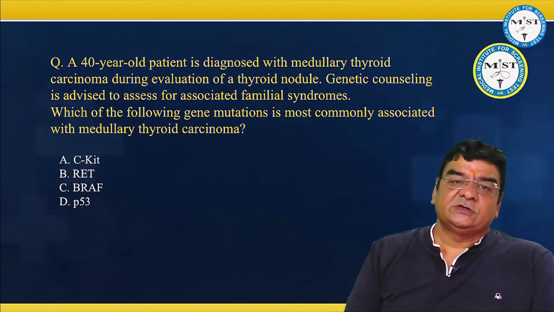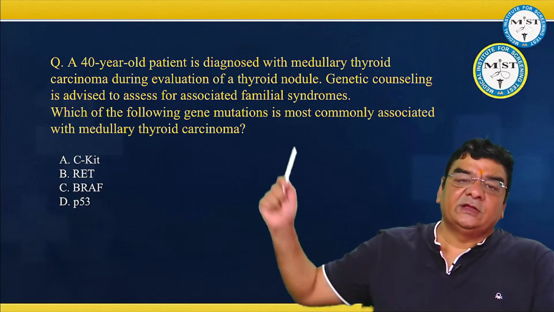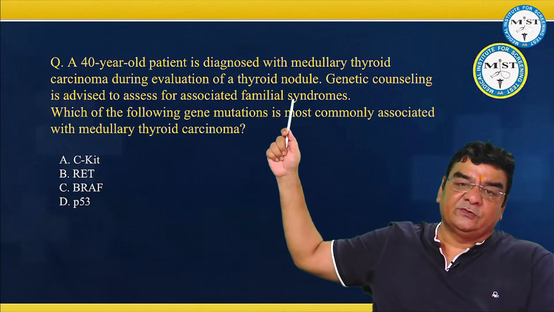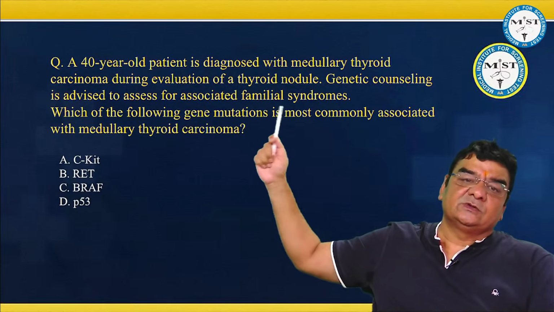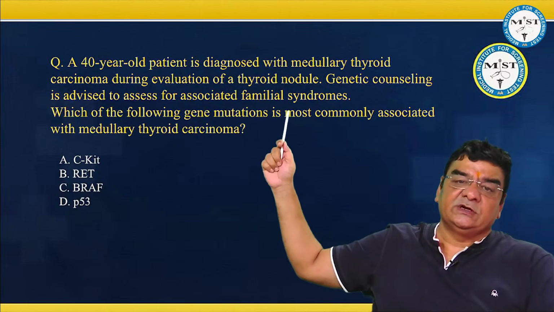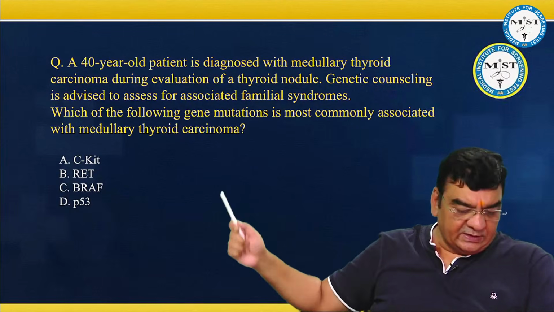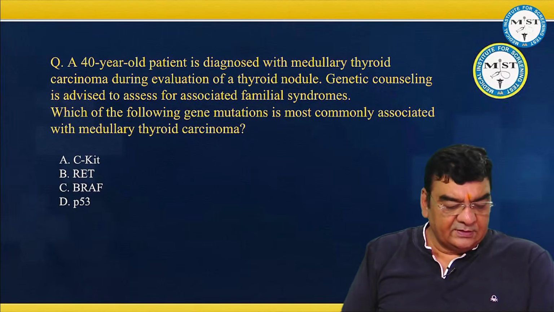Now, another question which was related to medullary thyroid cancer. A 40-year-old diagnosed with medullary thyroid cancer during evaluation of a thyroid nodule. Genetic counseling is advised to assess for associated familial syndromes. Which of the following gene mutations is most commonly associated?